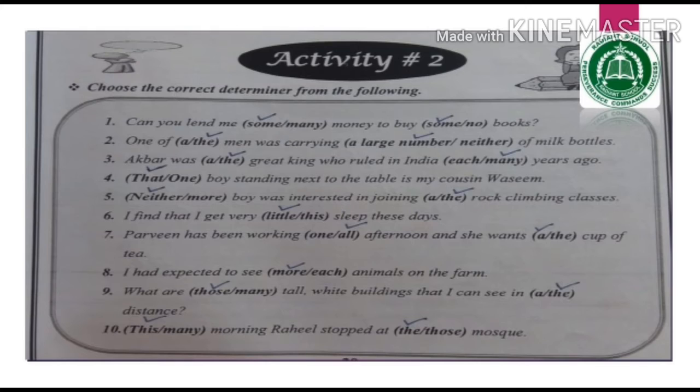Number 4. Dash boy standing next to the table is my cousin Wasim. That boy or one boy? Here, that is a correct determiner. The correct option, demonstrative determiner. That. Number 5. Neither or more. Dash boy was interested in joining. So which boy is interested in joining? Neither boy. We'll choose the option neither boy. It is correct and appropriate determiner. Joining dash rock climbing classes. A or the? Here the is the correct option. The rock climbing classes. A is totally wrong because classes are plural.